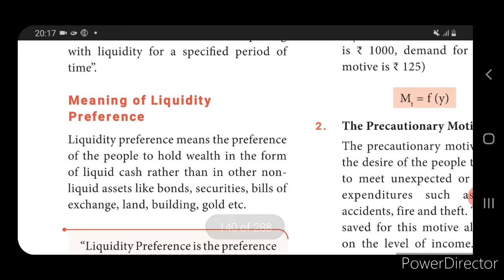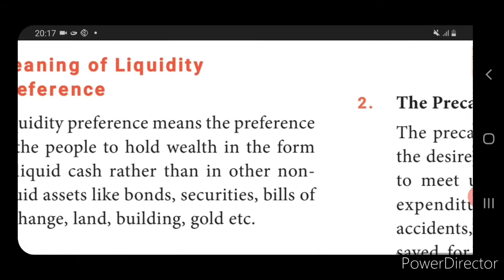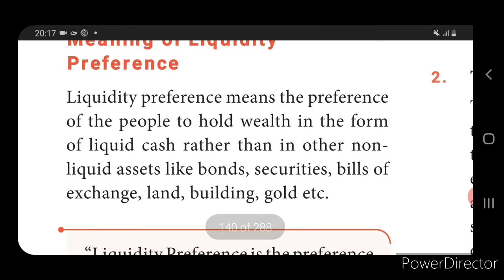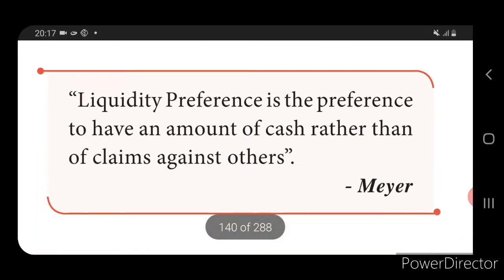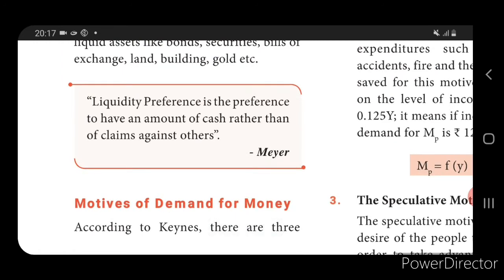People hold money in the form of cash or in the form of non-liquid assets like bonds, securities, bills of exchange, land, building, gold, etc. But here, liquidity is about the motives of demand for money.